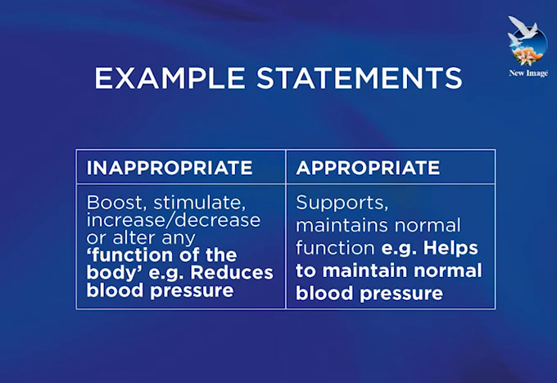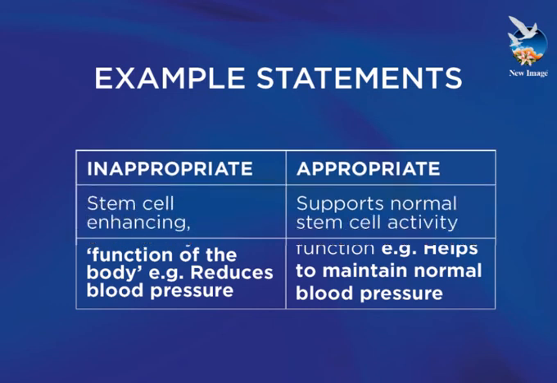Any statement that mentions boosting, stimulating, an increase, decrease, or any alteration of any function of the body is a therapeutic claim. An example of that sort of claim would be, this product reduces blood pressure. So those are not appropriate. What you need to say is that the product supports or maintains normal function. So basically this is not altering the function, okay? It supports or maintains the normal function. The example in this case would be, this product helps to maintain normal blood pressure.